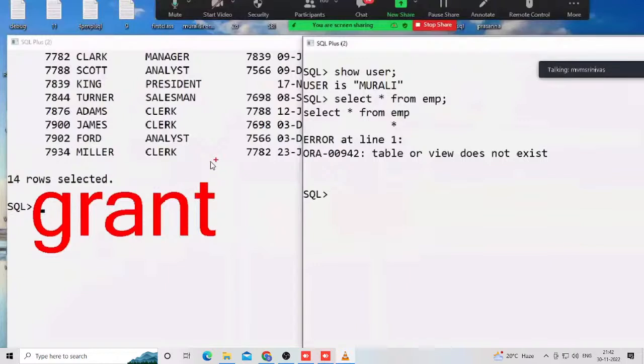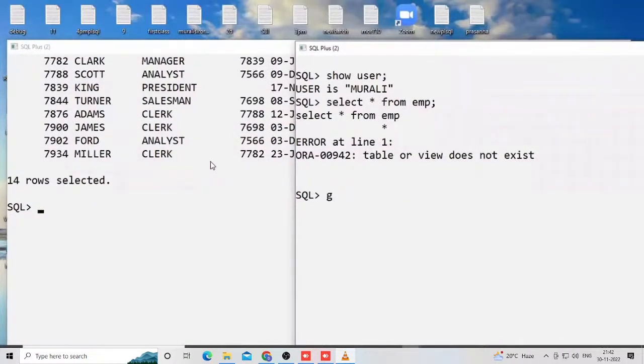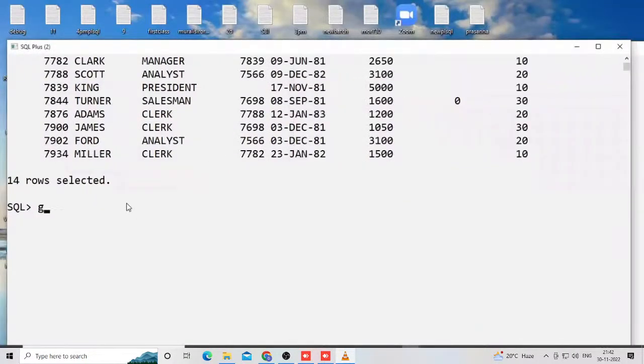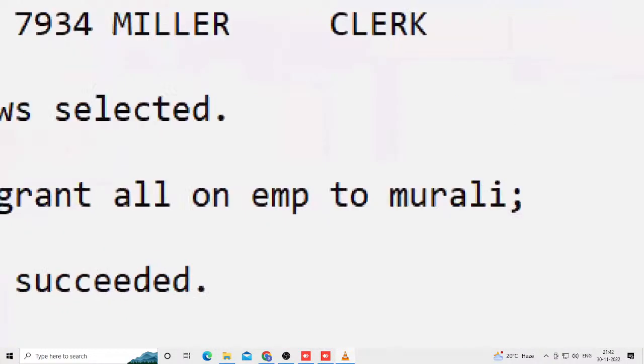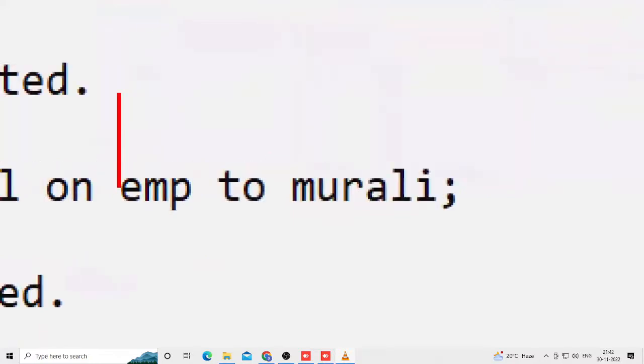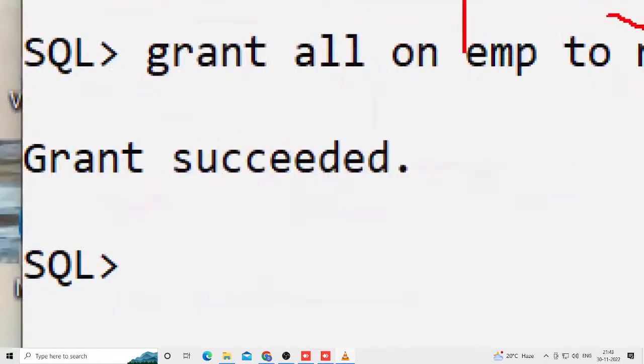Now suppose some grant command through which they are giving permission. For example, observe the scenario here. Check it out. Some permission they are giving. Granting this table to the Murali employee, they are giving, for example, grant is succeeded.